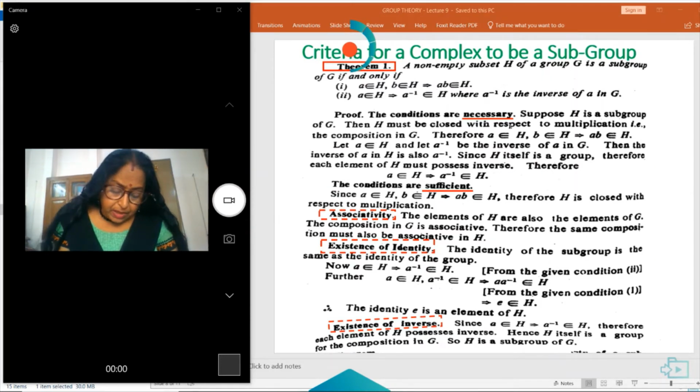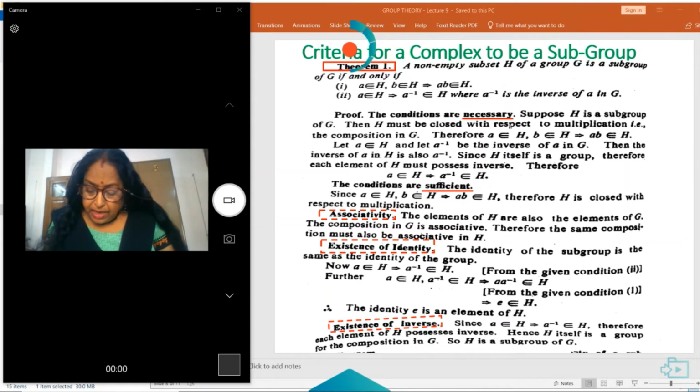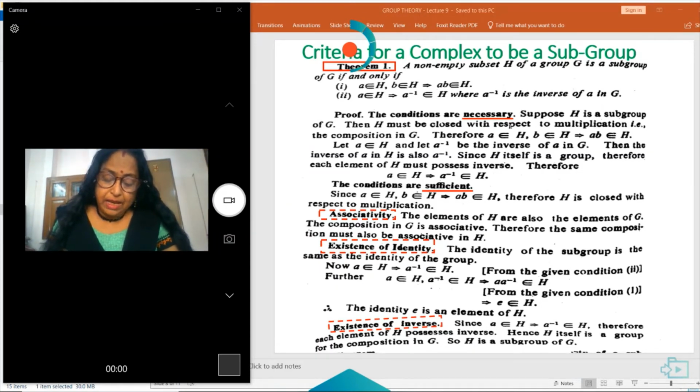Since H itself is a group, each element of H must possess an inverse. Therefore, a belongs to H implies a inverse also belongs to H. Because H is a subgroup, if an element a belongs to H, a inverse also should belong to H. Now the conditions are satisfied. Since a belongs to H and b belongs to H, ab belongs to H. Therefore, it is closed with respect to the multiplication.